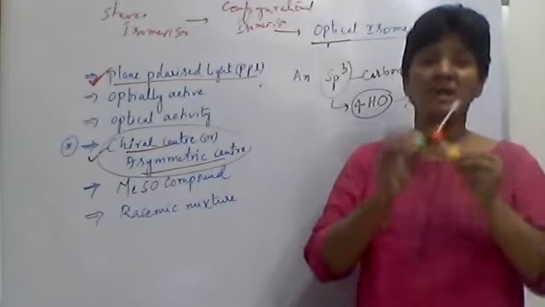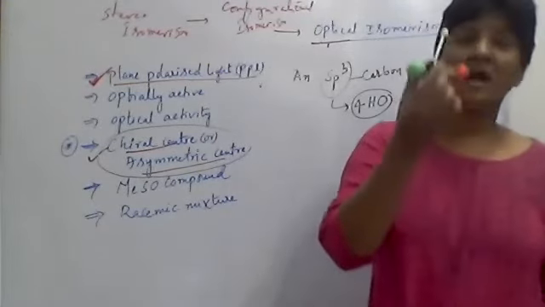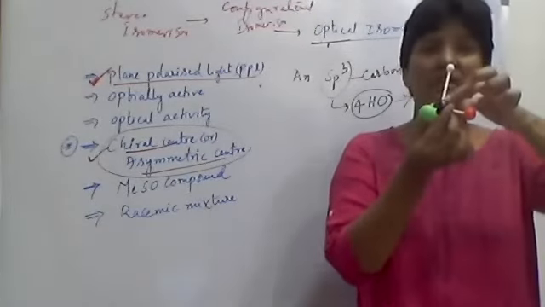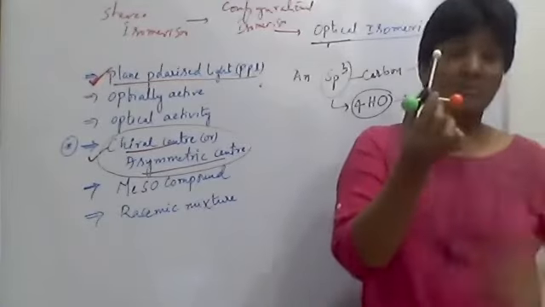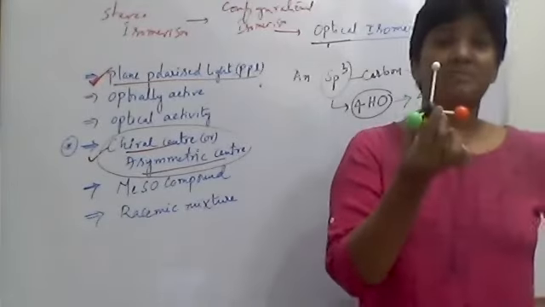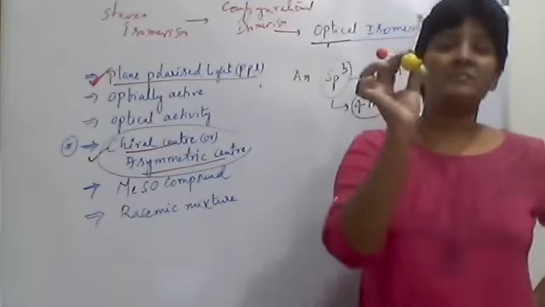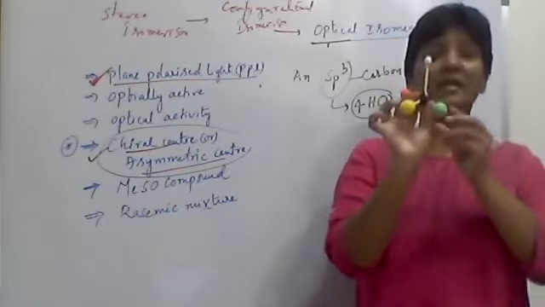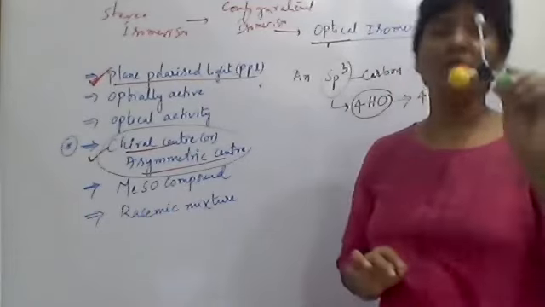Such a center is called a chiral center, or asymmetric center, and such molecules are called chiral molecules.